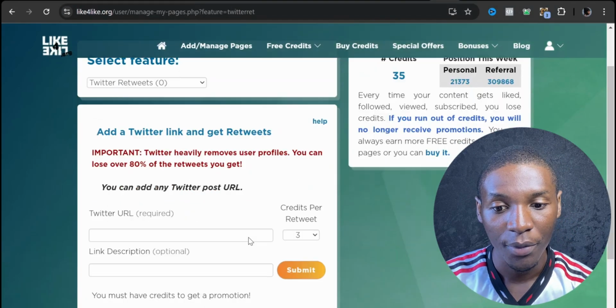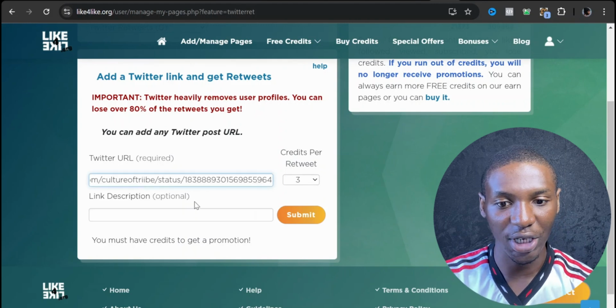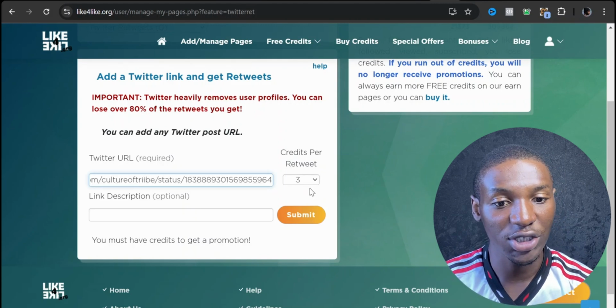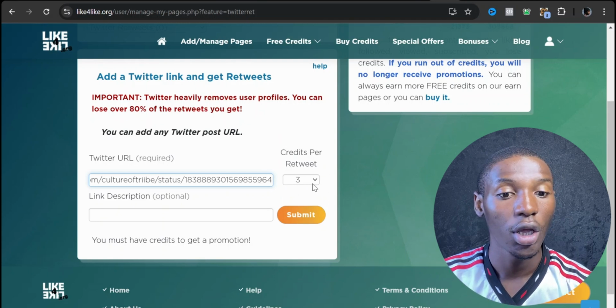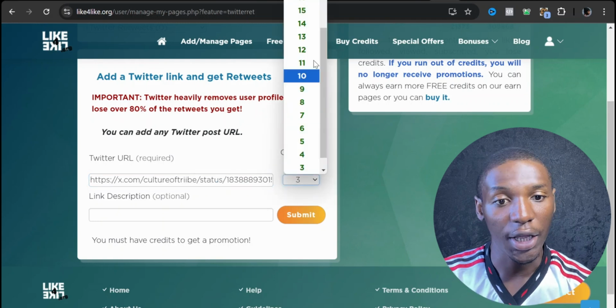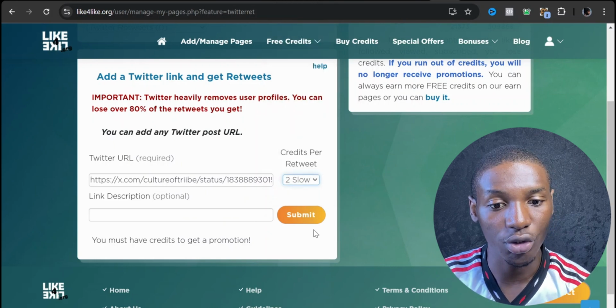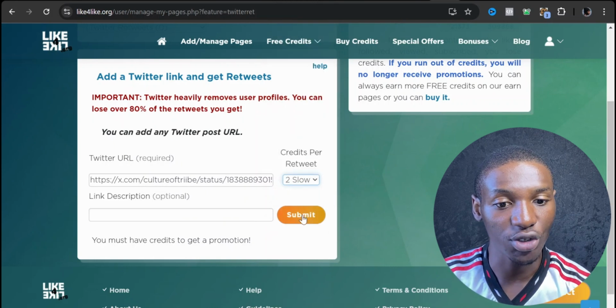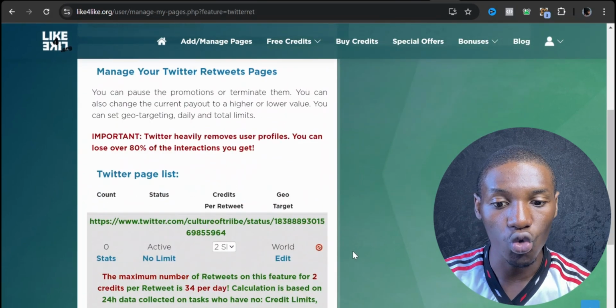So we're going to come over here, and this is where you put in your Twitter URL. We're going to paste the Twitter URL right here, and then this is where you choose how many credits you want to give anybody that retweets your tweet. A good starting point is around 2. We're going to put it on 2, and then we're just going to click on submit. Once you click on submit, guys, it's going to submit your page to the website.